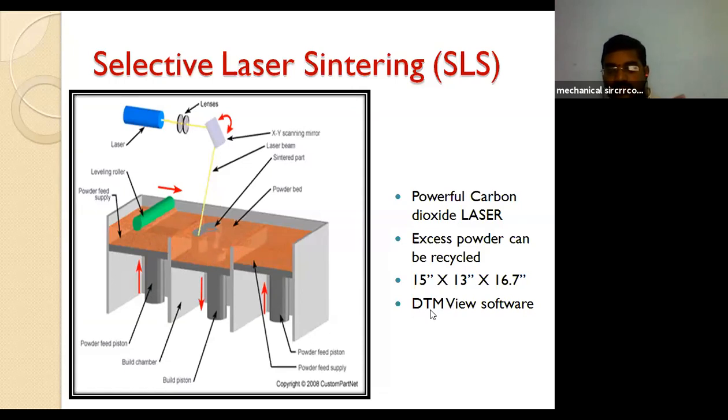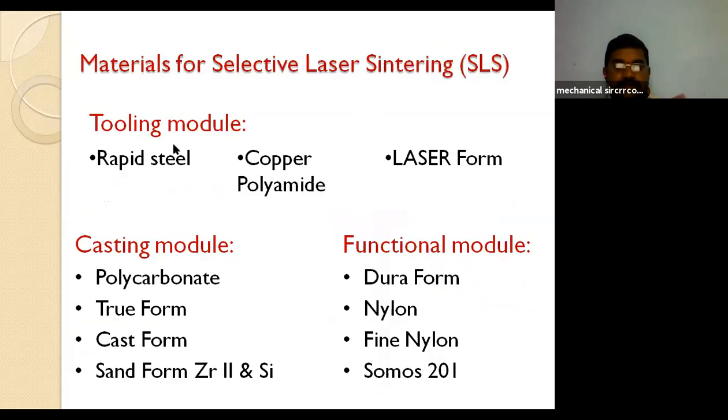The software we are going to use is DTM View. Now the materials. Here we have materials for SLS, which is the short form of this technique. For this technique we have three modules, and module-wise we have different materials. In the tooling module, we have materials such as rapid steel, copper, polyamide, and LaserForm.